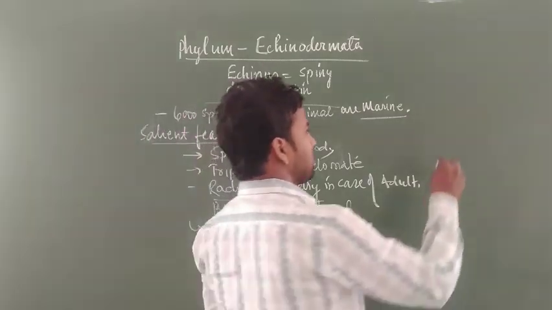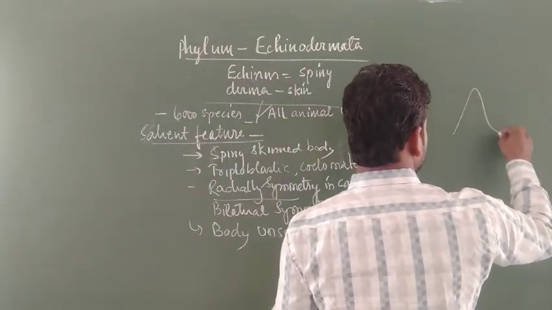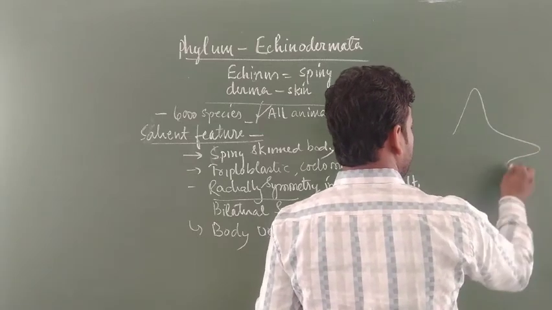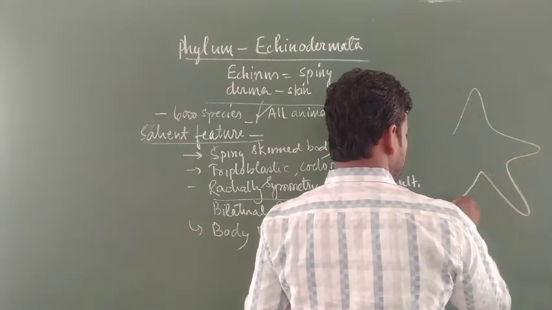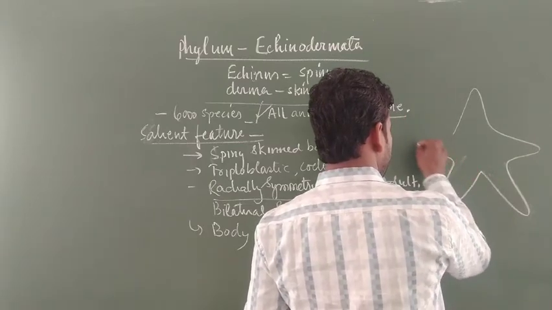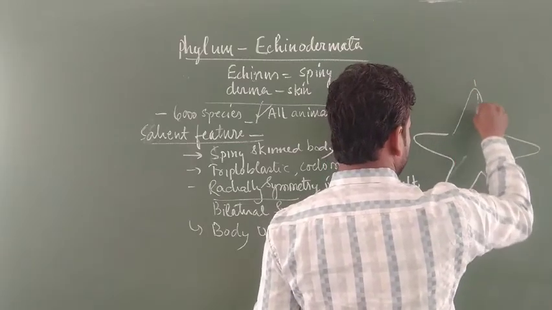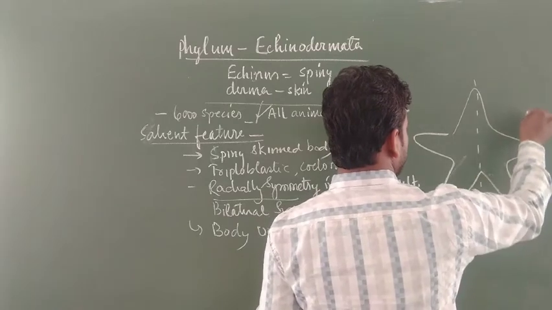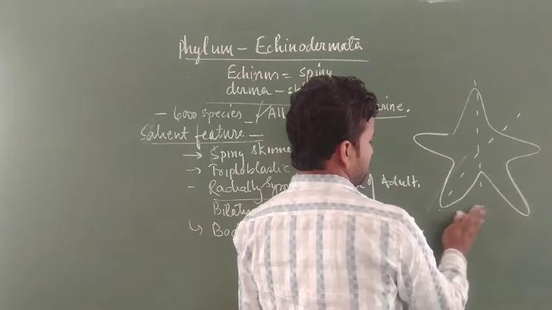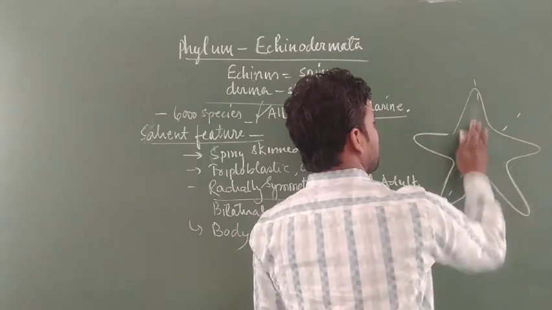What do they form? Star-shaped structures, like some common animals called echinoderms. This is radial symmetry, where at any plane the body shows symmetry.